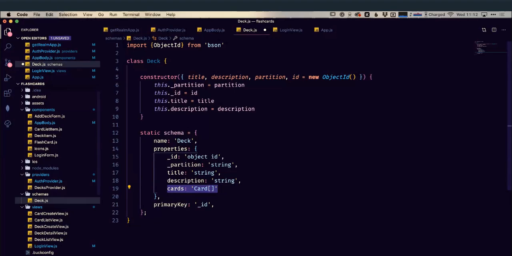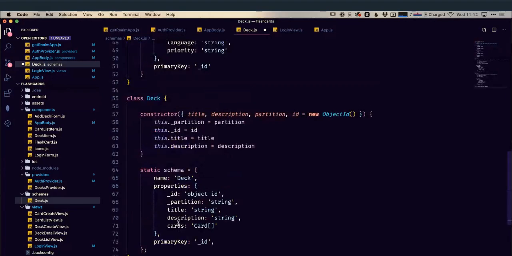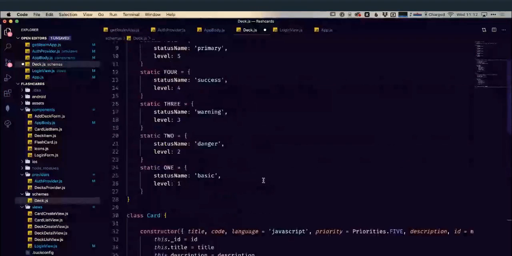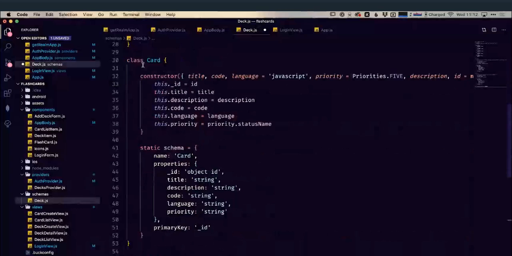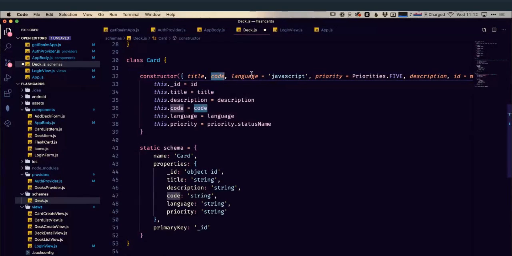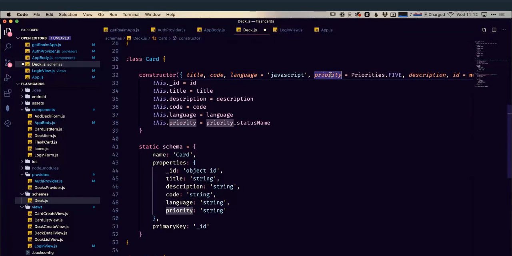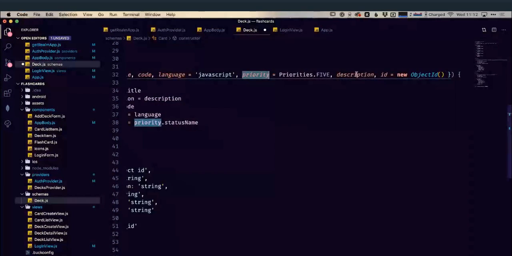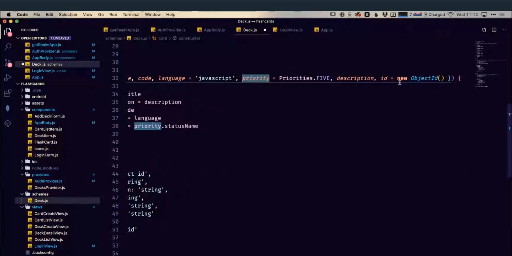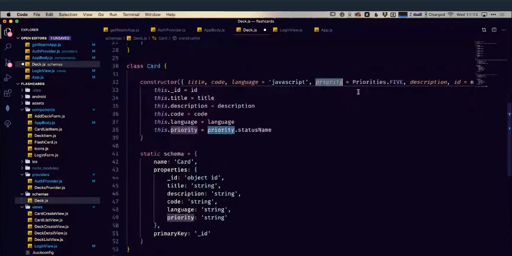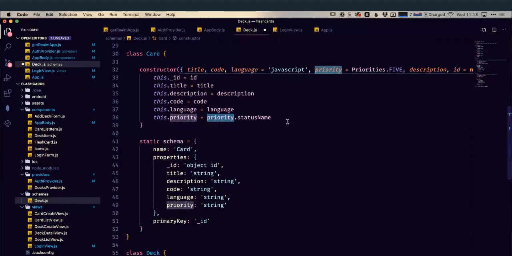So let's define our card schema as well. Okay, so here we have our card. Again, we have our constructor. It's going to take a title. It's going to have the code, the language, the priority, description, ID, all the things that we saw in the front end whenever we looked at our card. The priority, remember, is that little colored strip along the top. So we have all these things set here.